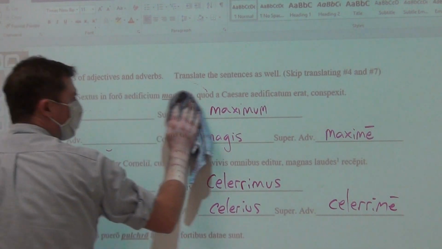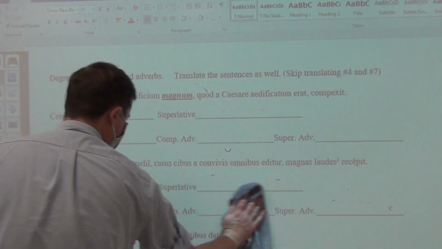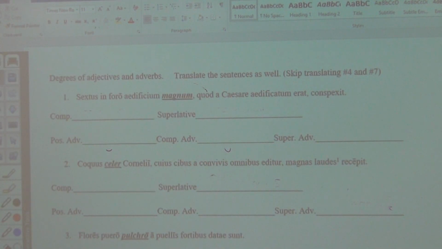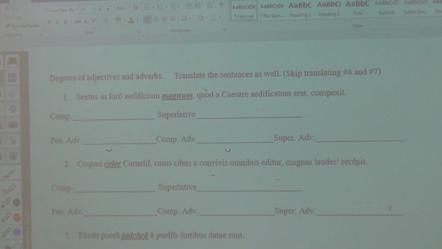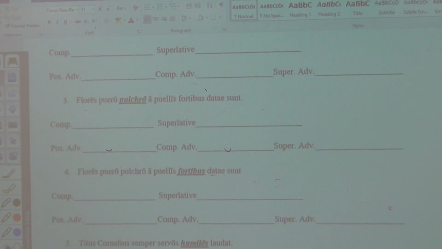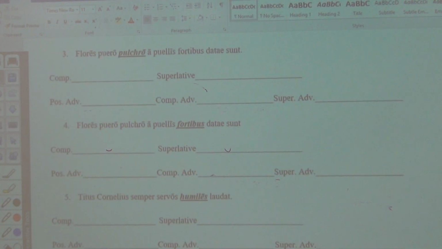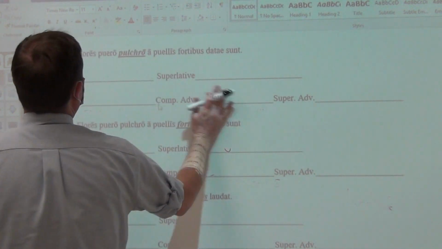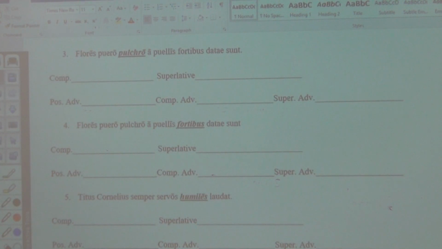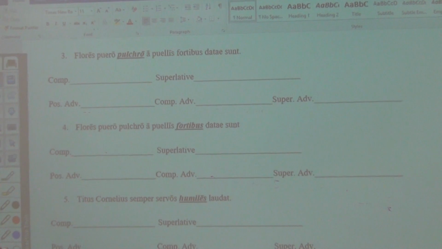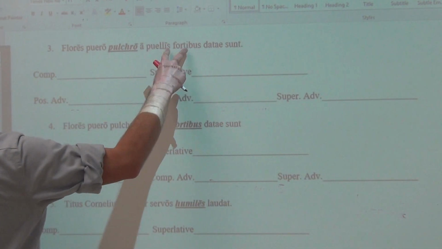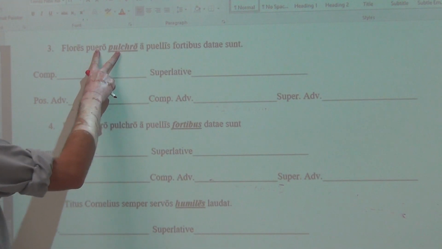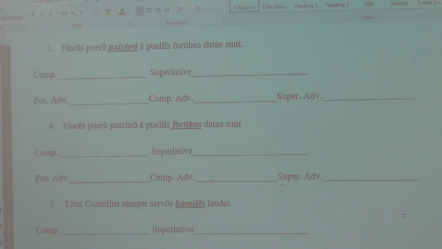Look at all the endings and all the forms and make sure that you are getting them correct. Now we scroll up to the next one, numbers 3 and 4. So hopefully able to do so successfully. There we go. So it says, Flores puero pulchro a puellis fortibus datae sunt. So it says, flowers have been given by the strong girls to the handsome boy, to the pretty boy.